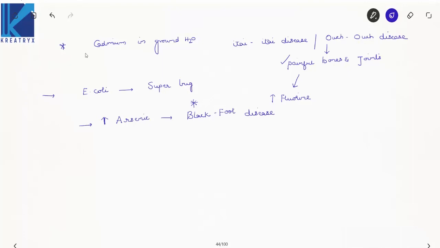Now let us discuss the next most important topic. How do we get rid of these diseases? The only way is to follow control measures for water pollution. What are the control measures that you take for water pollution? I'll write down the point here: control measures for water pollution.